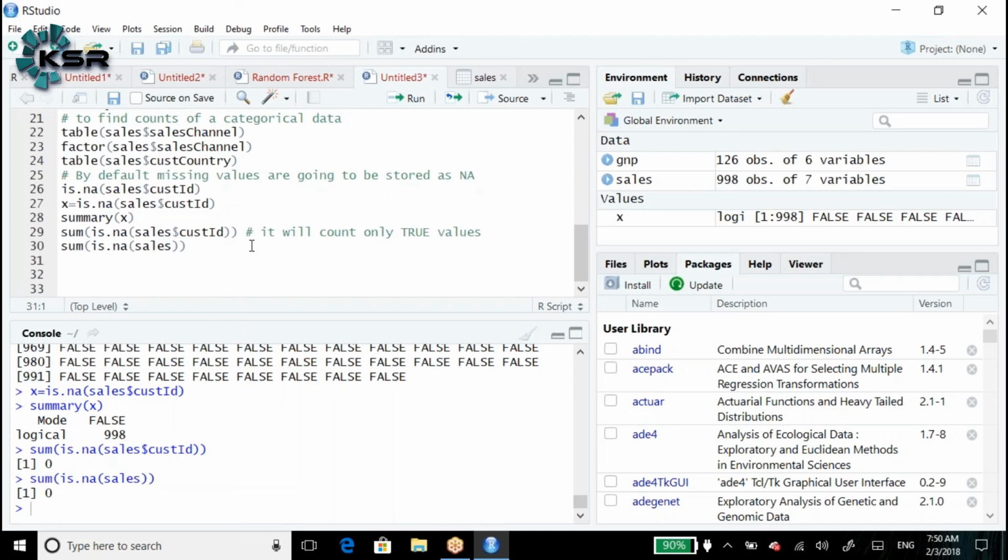Any questions? On what basis did you calculate the missing values, record basis or column? Record basis only. For a particular variable, it is calculated based on how many records are missing in that column. Yes.